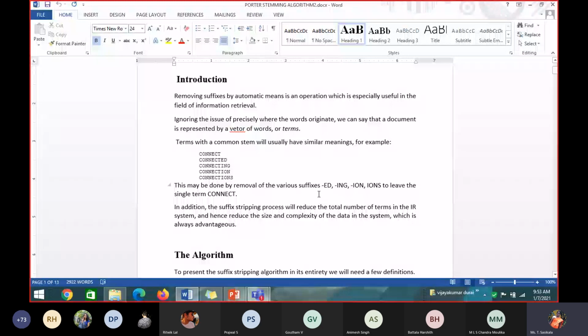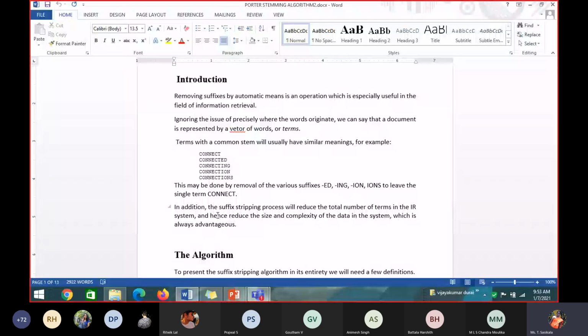But it will not work for all the conditions. This may be done by removing the various suffixes ed, ing, ion, ions to leave a single term called connect. Okay, so why do we want suffix stripping? The suffix stripping process will reduce the total number of terms in the information retrieval system. So all these words, connect, connected, connecting, connection, connections, will be available in my document.